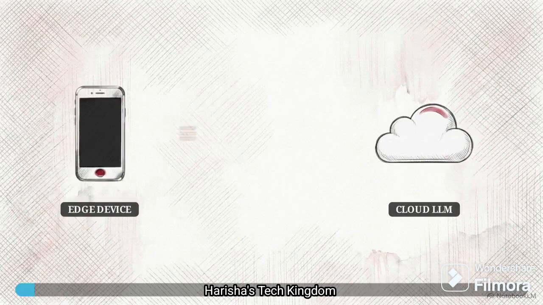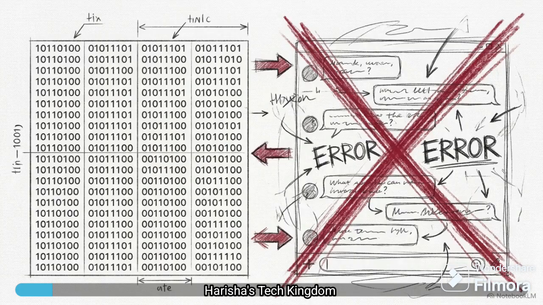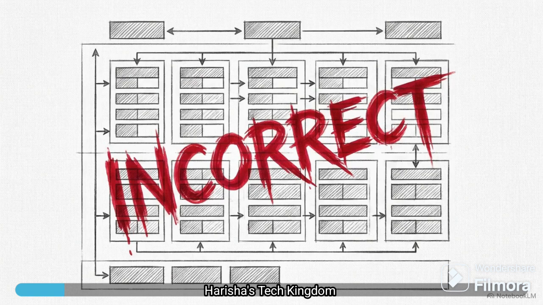Imagine asking a standard cloud model to check the device's battery while simultaneously calculating a complex equation. It easily outputs a conversational summary, but fails the math and returns a battery error because it lacks local hardware permissions. When a system designed strictly for text generation is forced to process binary computational tasks or hardware queries, it guesses. It outputs a response that looks grammatically correct but is functionally wrong.